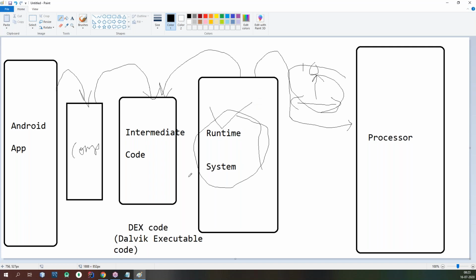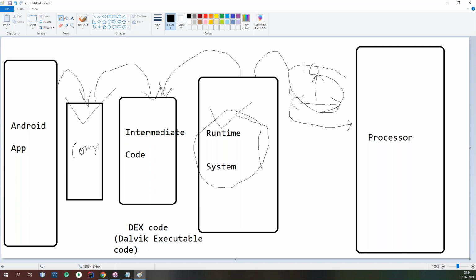We are always using compiler only. Compiler converts your high level language into intermediate code, nothing but assembly code instructions. Then later the assembler will take care of converting into machine code instructions. This is the concept we are following nowadays in the market.